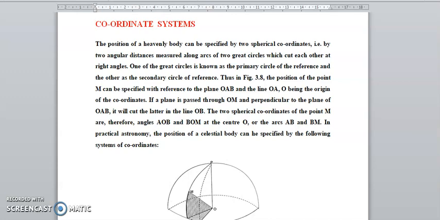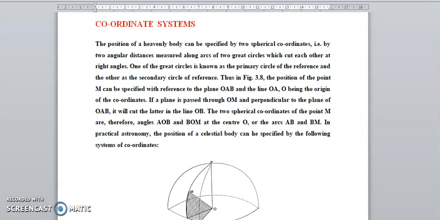Thus, in the figure below, you can see that the position of the point M can be specified with reference to the plane OAB and the line AO, which is the origin of the coordinates. Okay, we will study this coordinate system. If the plane passes through OM perpendicular to plane OAB, it will cut the line OB.